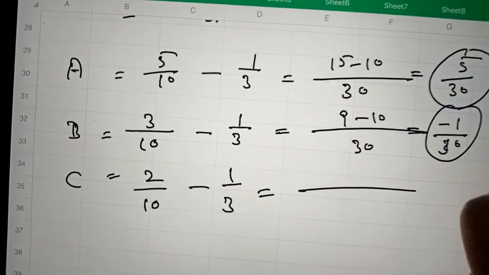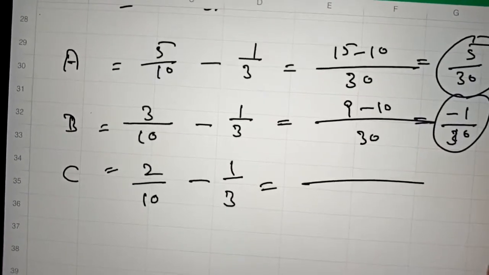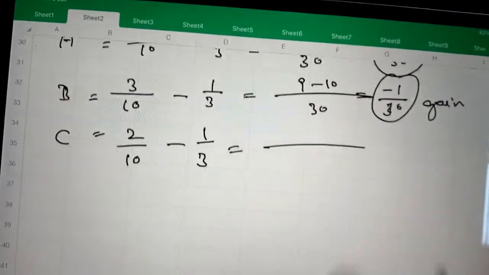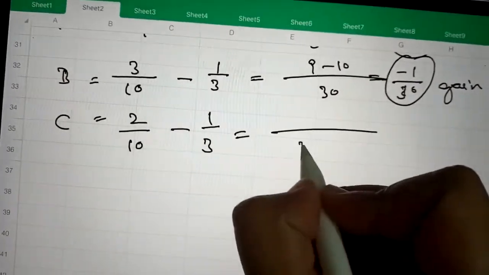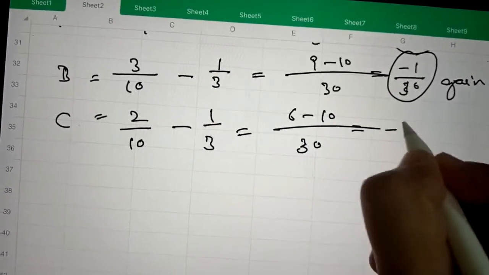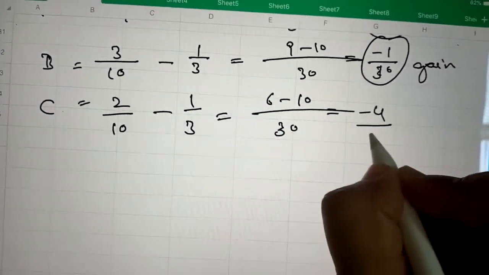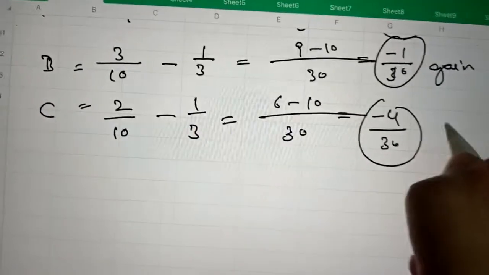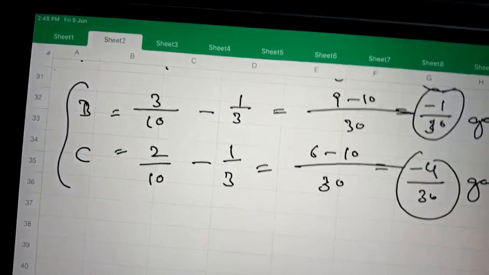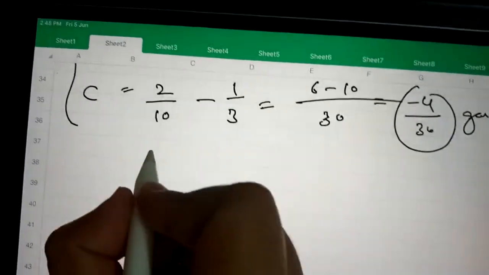He gains 1/30, and C also gains, being a negative answer, -4/30. He also gains. So B and C are gainers, and